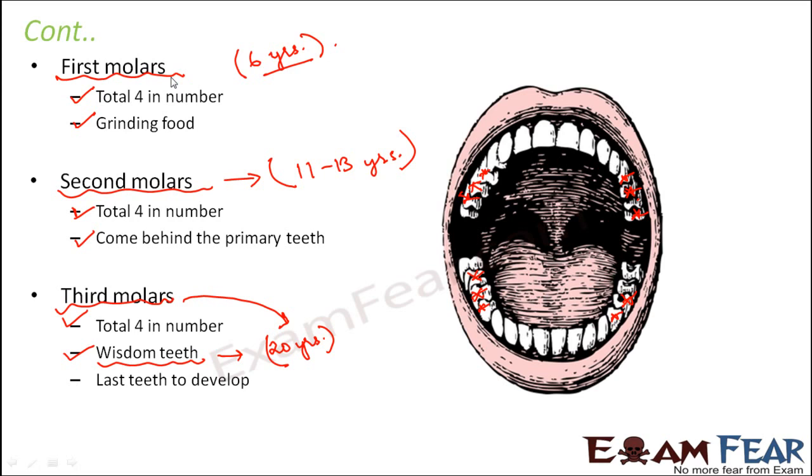We are going to talk about the milk teeth and the permanent teeth in detail very soon. Before that, we need to talk about the primary molars and the permanent molars. What do we mean by primary and permanent molars? As I said, some of these molars are present in the temporary or milk teeth set, so they are called primary molars, and the molars which develop only during the formation of the adult teeth set are known as the permanent molars. Now let us talk about the primary.